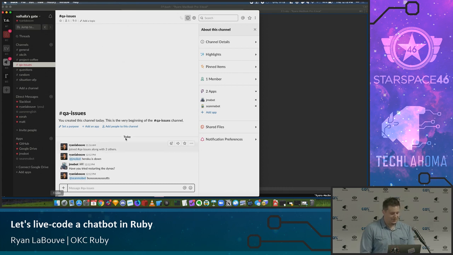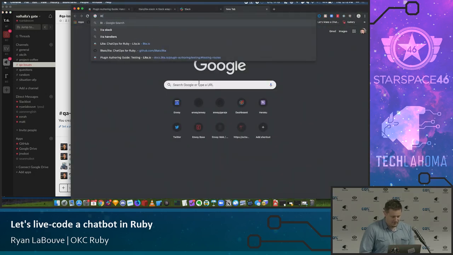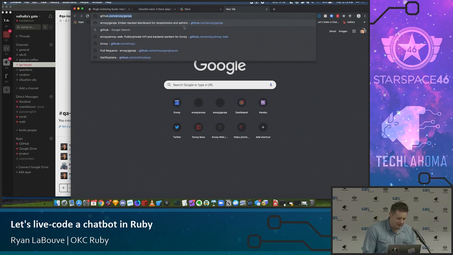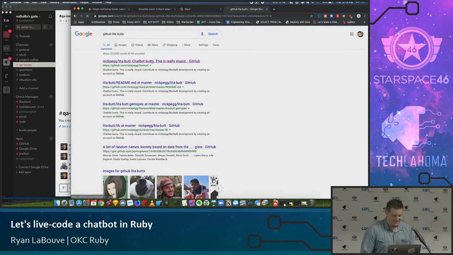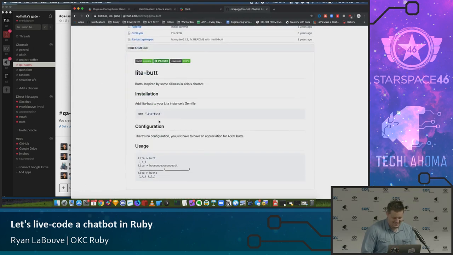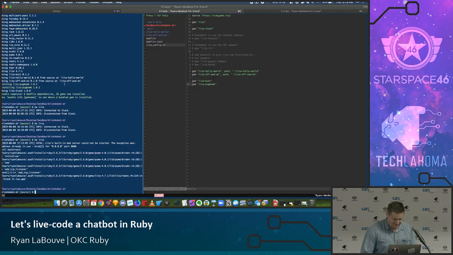I could deploy that to Heroku and we could have both in here, but let's just install them on, I said there's tons of useful skills, so let's search Lita. I have to craft this Google very carefully. GitHub, Lita, butts. This is the dangers of live coding. Okay, cool. We see this as a skill we want to install onto JMO.